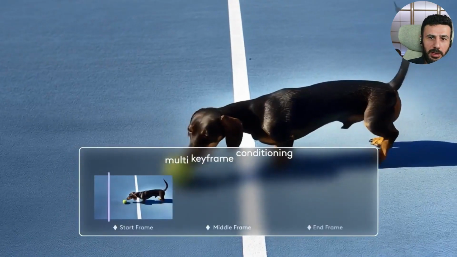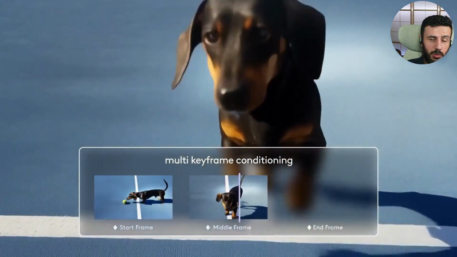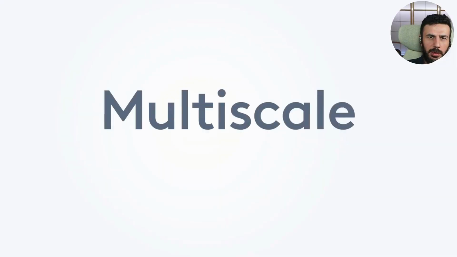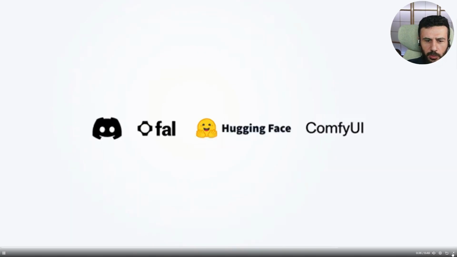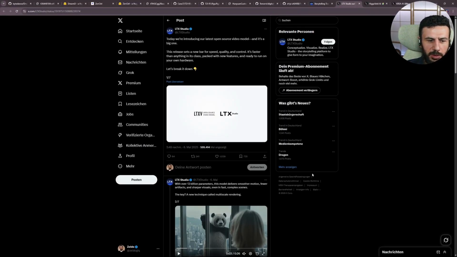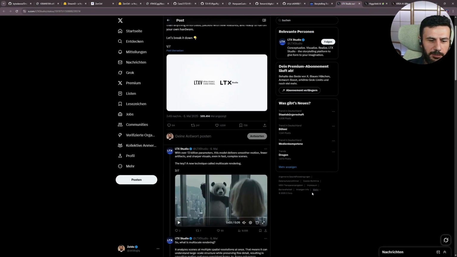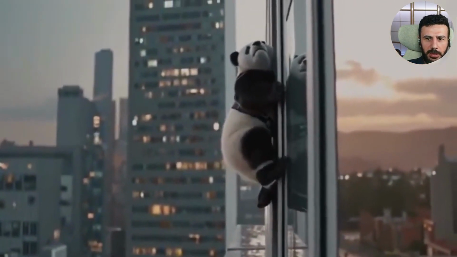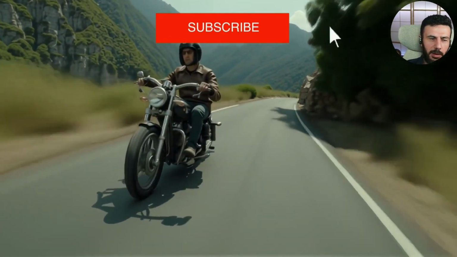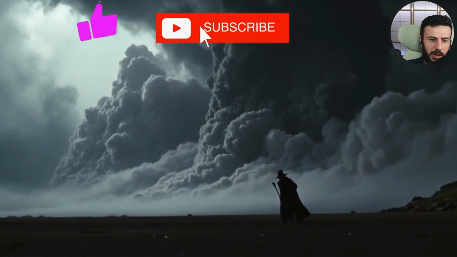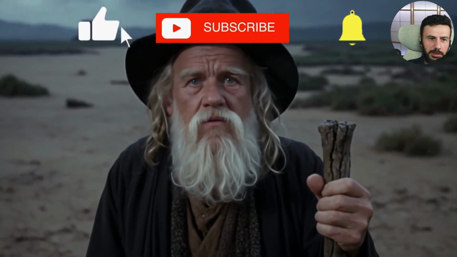You can use it locally as open source, which is super cool. And apparently it even works with a 5090 graphics card. Still, it's open source. The quantized version is probably in progress. 13 billion parameters and very precise prompt adherence. If you don't want to miss a deep dive, stay up to date and check the channel regularly. The video will be released later this week.